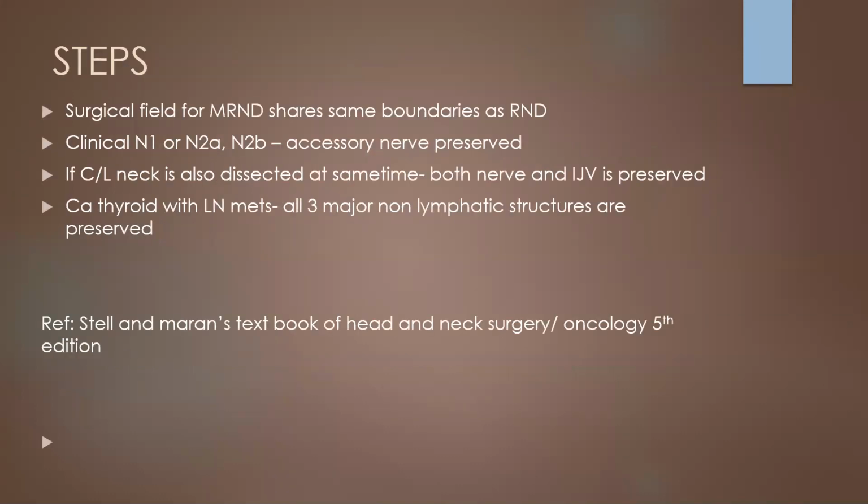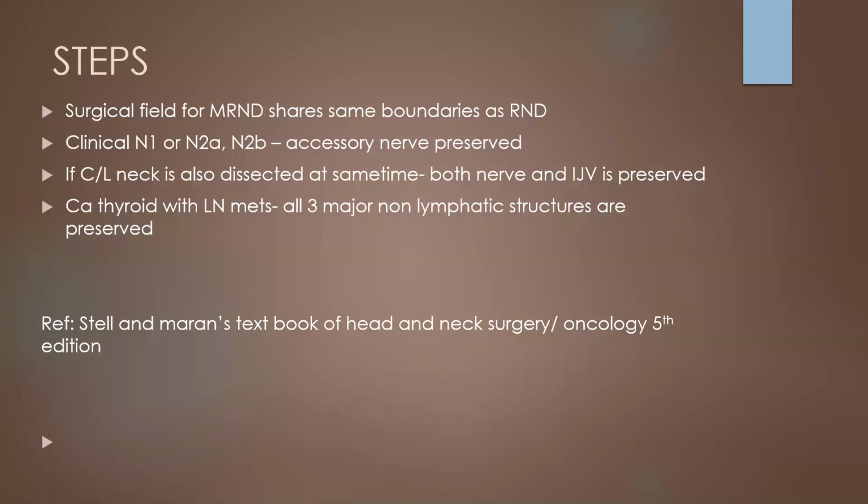So in modified radical neck dissection, the boundaries are the same as radical neck dissection. In clinical N1 or N2a or N2b disease, the accessory nerve is preserved. If the contralateral neck is also dissected at the same time, both the nerve and the internal jugular vein are preserved. That is, both the spinal accessory nerve and internal jugular vein are preserved. In case of carcinoma thyroid with lymph node mets, all three major non-lymphatic structures are preserved.